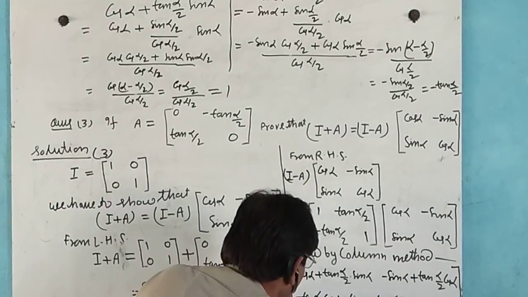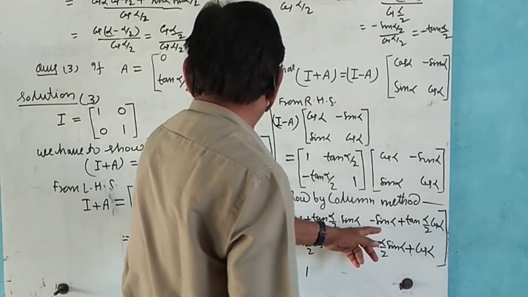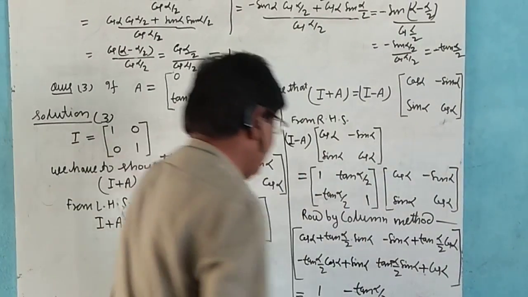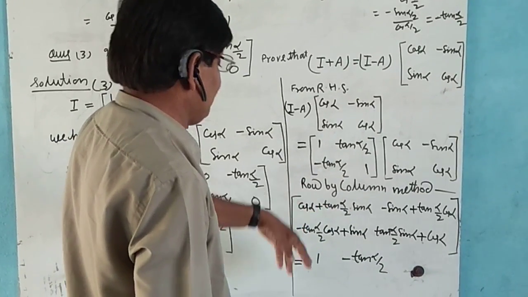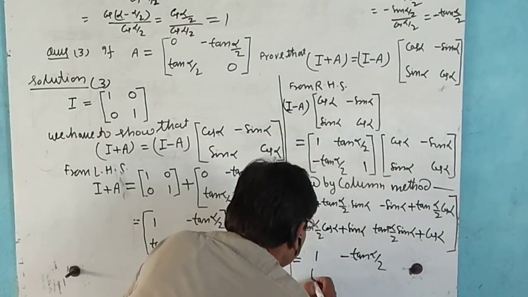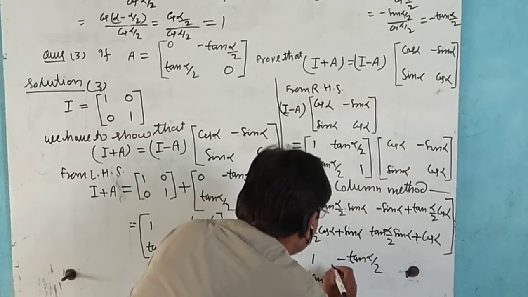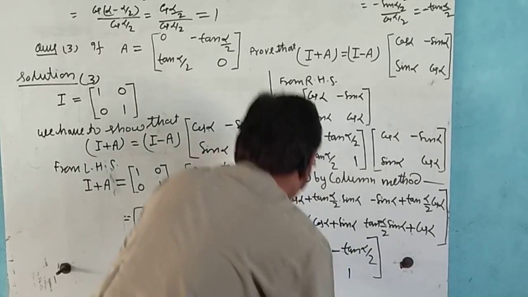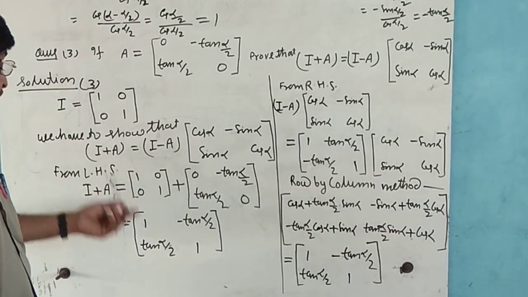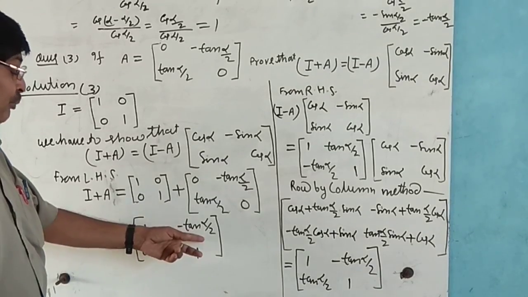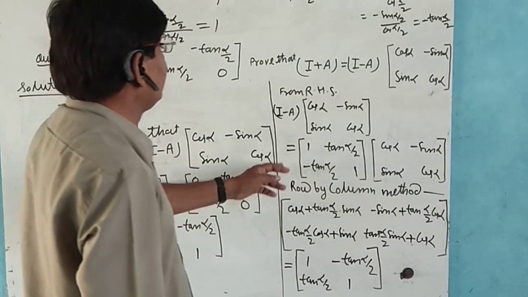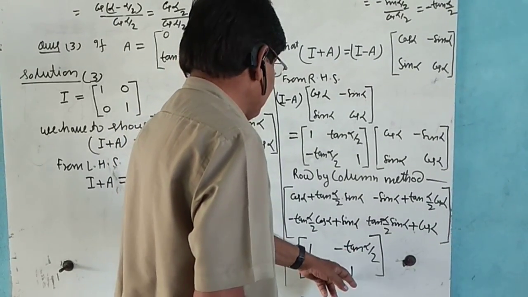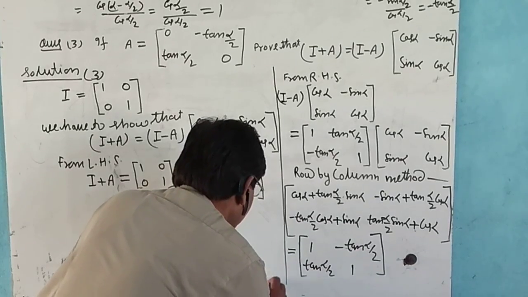This is equal to 1, and this is equal to minus tan alpha by 2. After solving we get tan alpha by 2, and this is the same, so this is equal to 1. So we solve the left hand side: 1, minus tan alpha by 2, tan alpha by 2, 1, and this is the right hand side: 1, tan alpha by 2, minus tan alpha by 2. They are equal, so this is proved.